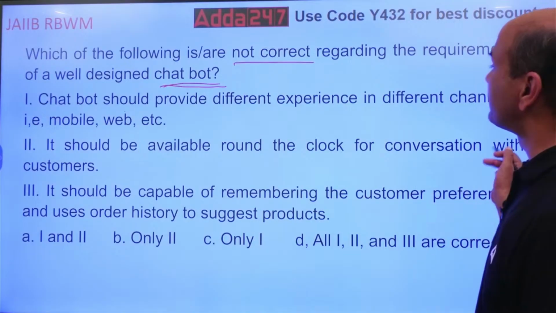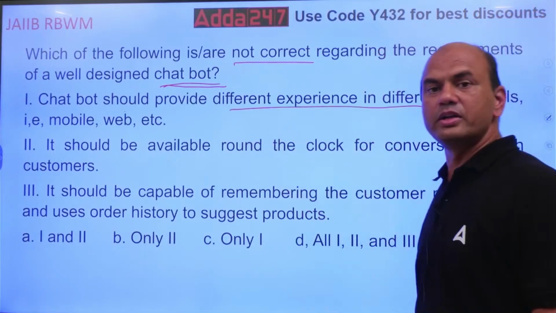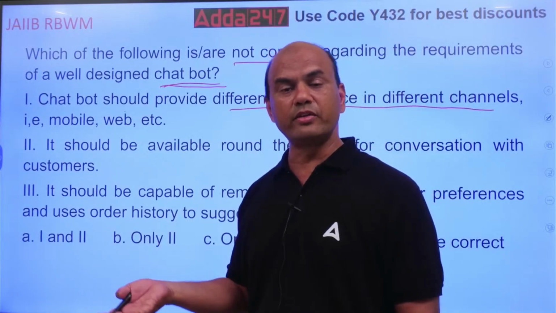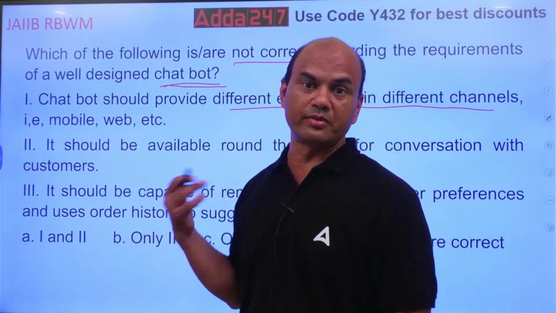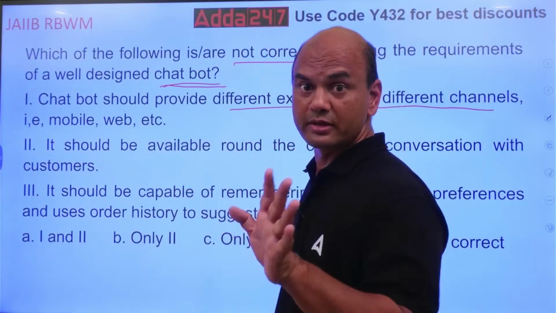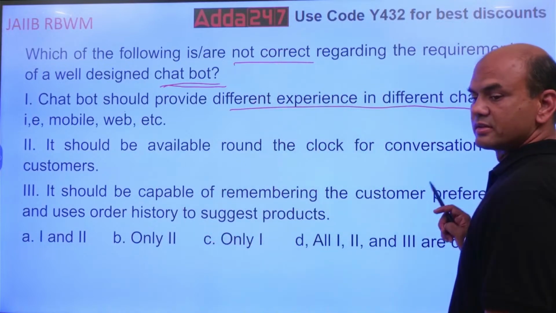Different experience in different channels means if I am working on internet, this laptop, it will be different. On mobile, it will be different. On my tab, it will be different. Is it so? You want incorrect one. You think. It should be available round the clock for conversation.